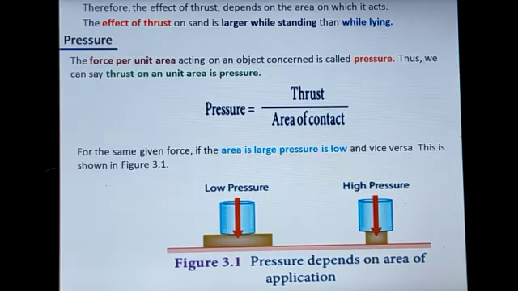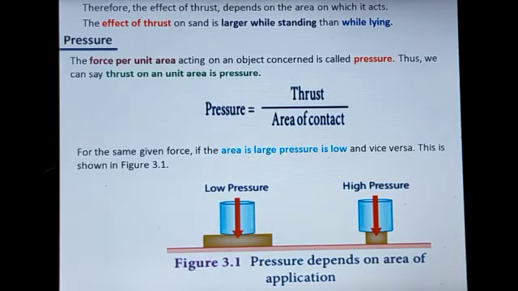The effect of thrust on sand is larger while standing than while lying. That means the same amount of force applied on a smaller area feels heavier, but the same force operating on a large surface area becomes a lesser effect.